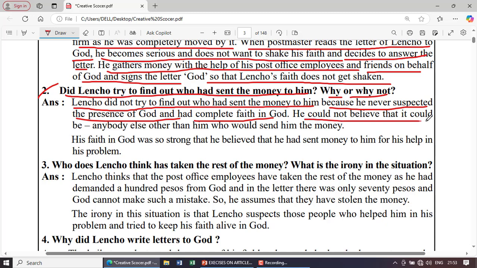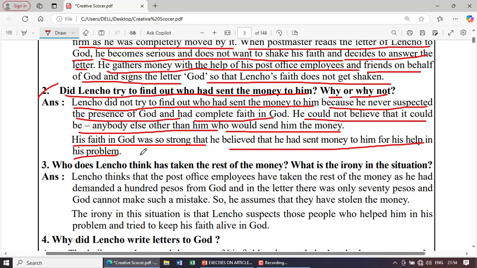He could not believe that it could be anybody else other than God who would send him the money. His faith in God was so strong that he believed that God had sent money to him for his help in his difficulty or problem.